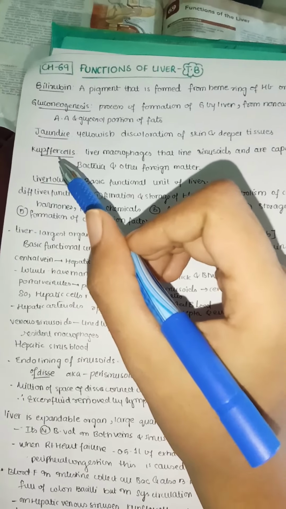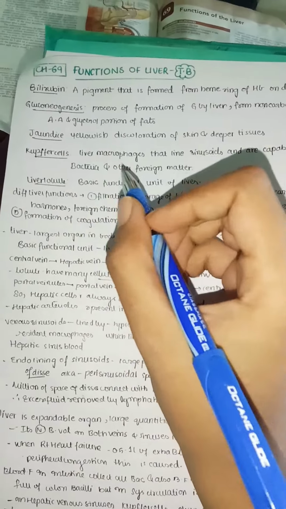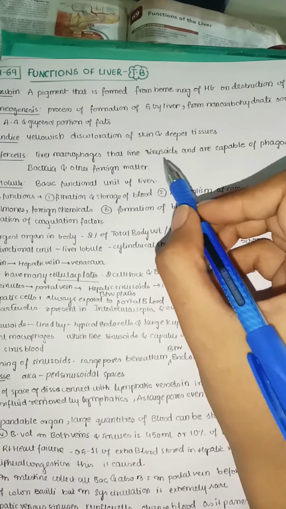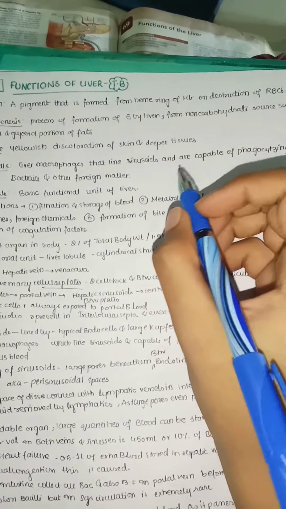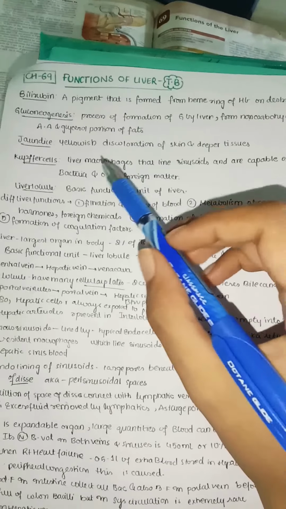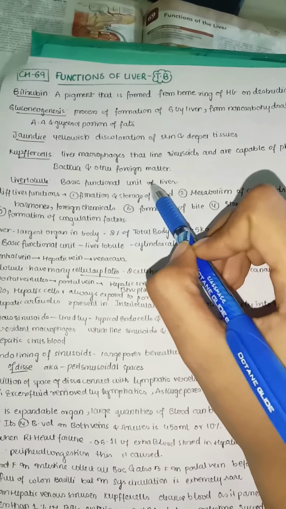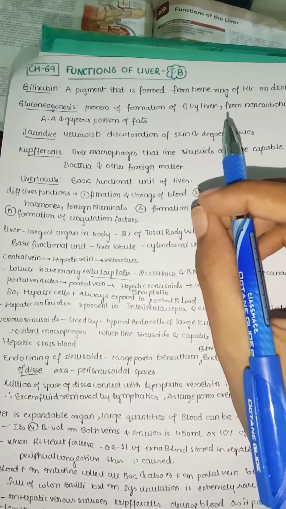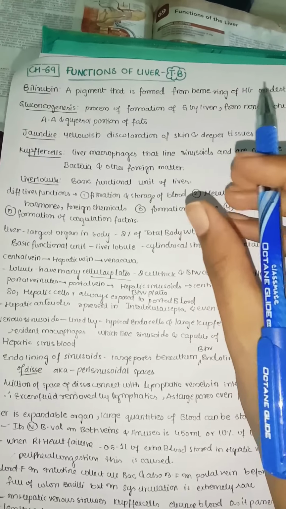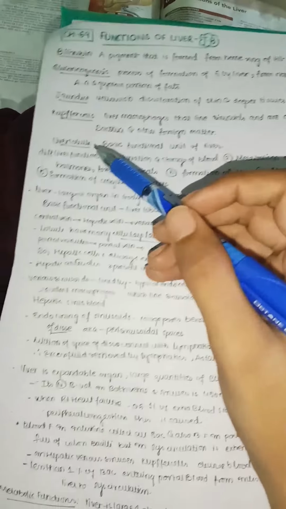And next, coming to Kupffer cells. Kupffer cells are the liver macrophages that line the sinusoids. The liver has many sinusoids, and they are capable of phagocytosing bacteria and other foreign matter. So mainly Kupffer cells are the macrophages which take away all the unwanted material and bacteria.